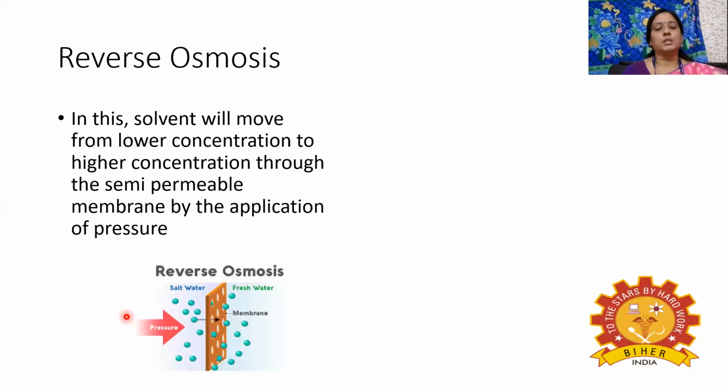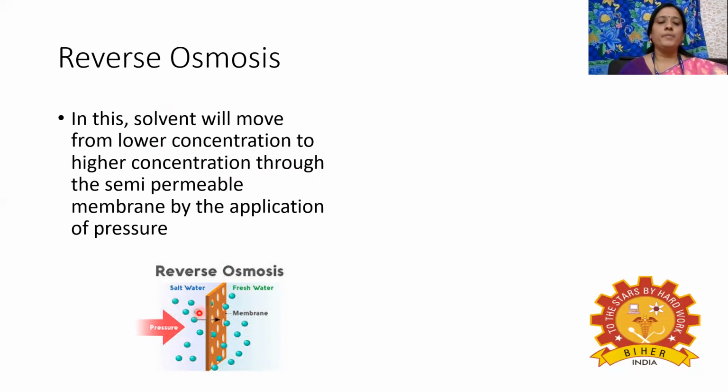Next is reverse osmosis. In reverse osmosis, the osmosis process is reversed. The solvent moves from low concentration to high concentration through the semi-permeable membrane by the application of pressure. In normal osmosis, the solvent moves from high concentration to low concentration, but in reverse osmosis, it moves from low to high concentration. Like in our homes, we use the reverse osmosis system, which works on this principle.